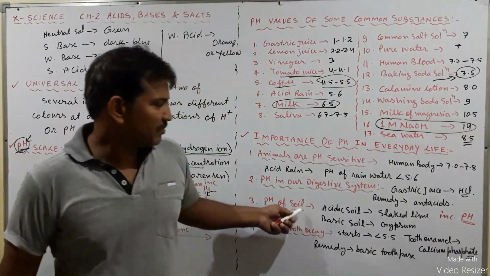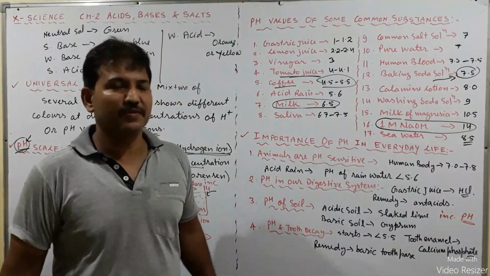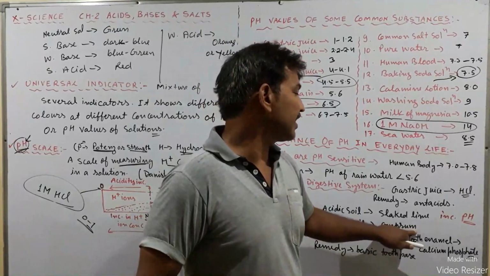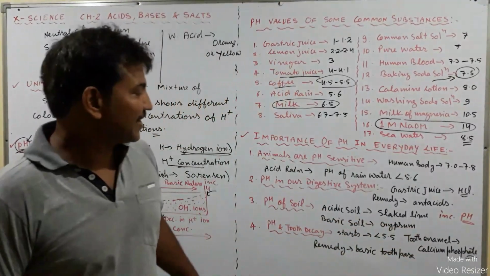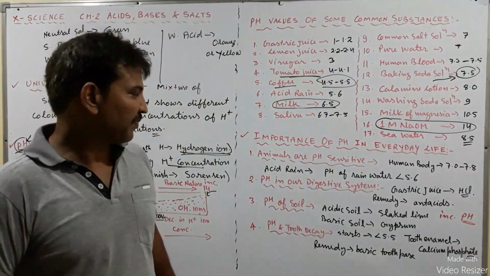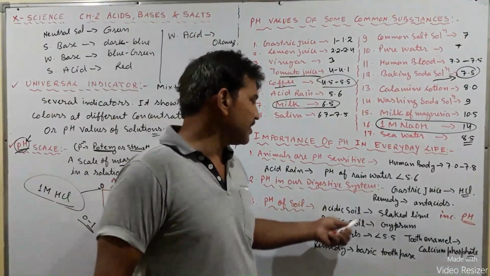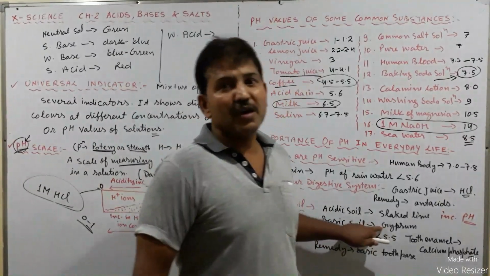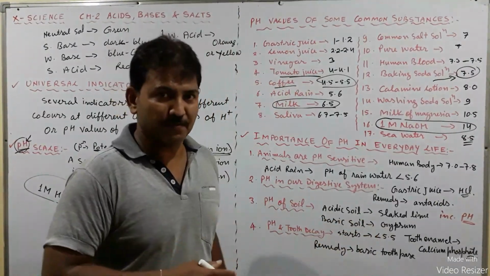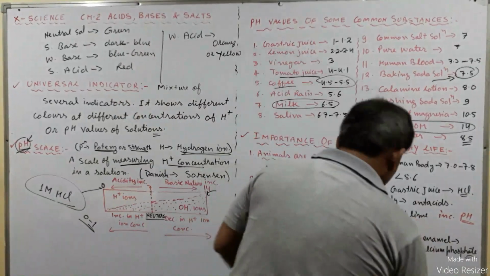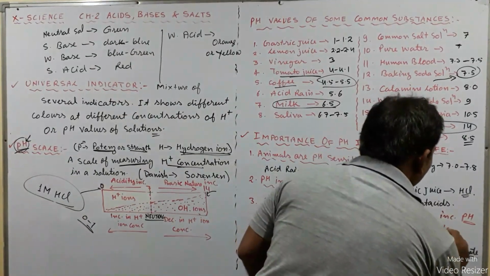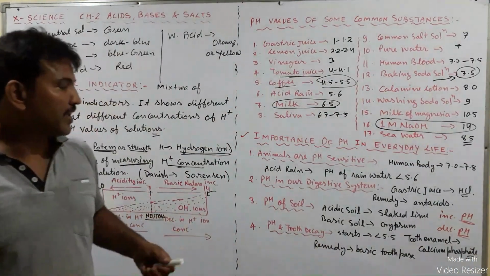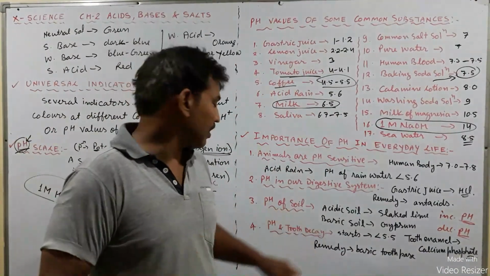And sometimes the soil becomes basic in nature. That means its pH increases to greater than 7. In that soil also plants can't grow. And to neutralize the basic soil, what will we do? We add some gypsum to the soil, and gypsum decreases the pH of the soil and makes that soil fit for the growth of the plant.